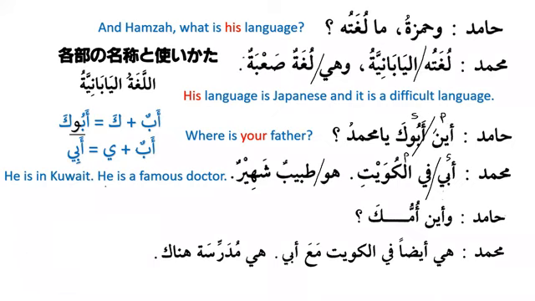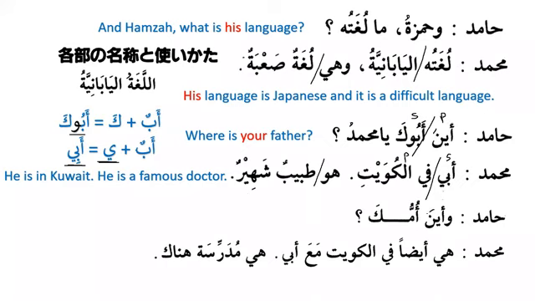Ya needs kasra, so that's why it has changed into abi. Now there is no need to insert wow into that, because with ya al-mutakallim, or the ya of the speaker, we will only insert kasra before it, and there is no need to add wow to that. So it becomes abi fil Kuwaiti. My father is in Kuwait. Huwa tajirun shahirun. He is a famous merchant.